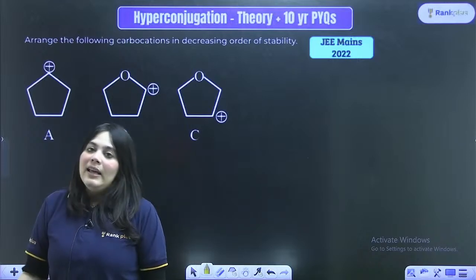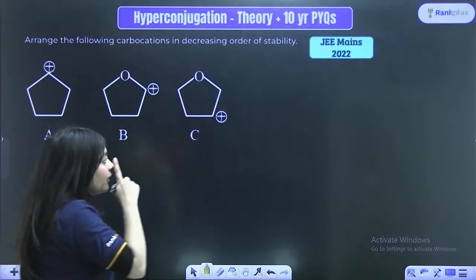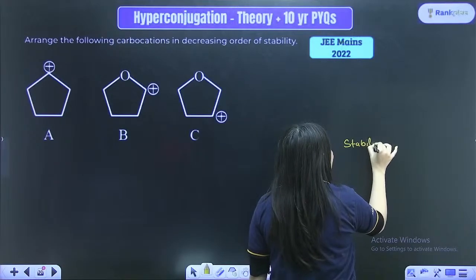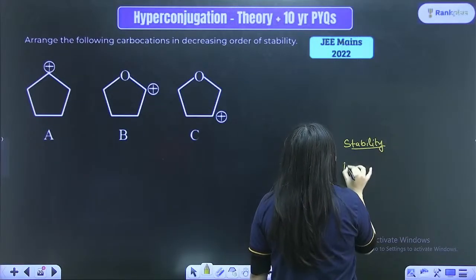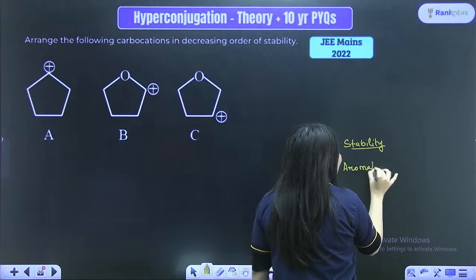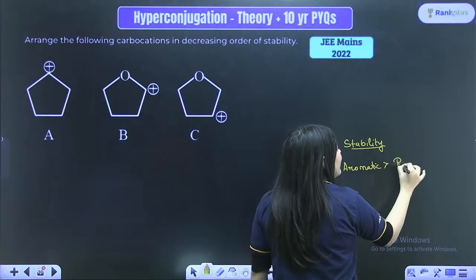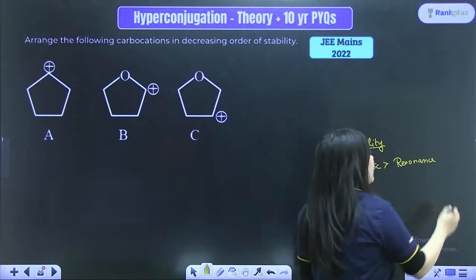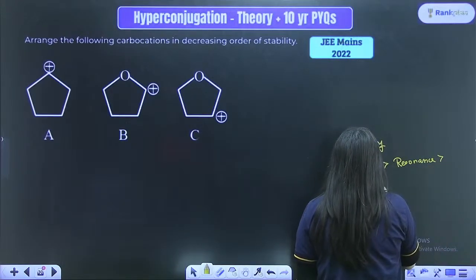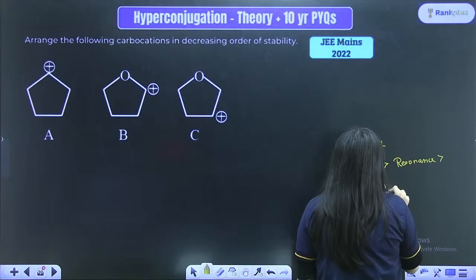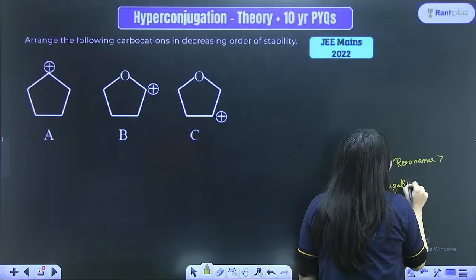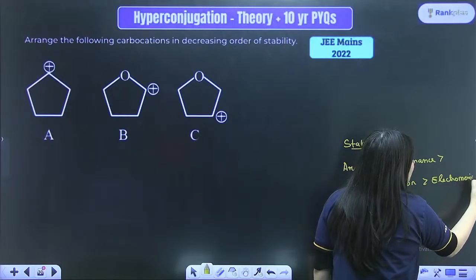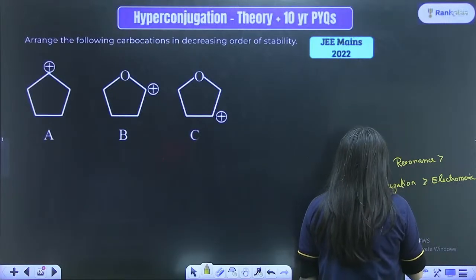Whenever we are checking the stability, always remember that aromatic compounds are the most stable, followed by resonance stabilized compounds, followed by hyperconjugation compounds, followed by electromeric effect compounds, followed by inductive effect.